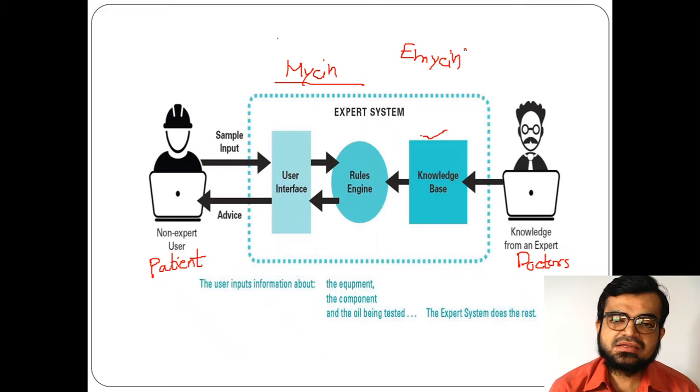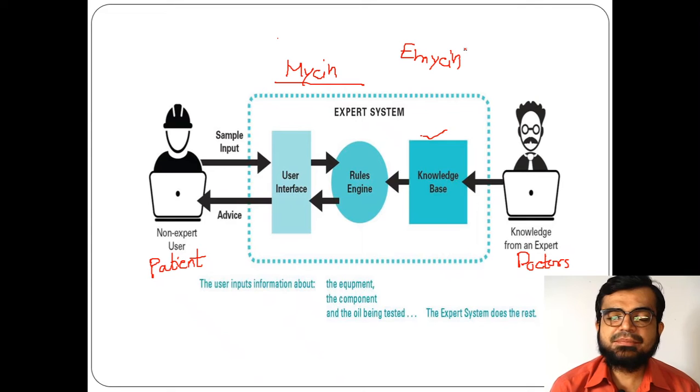So EMYCIN is a kind of template where you can put any kind of disease and any kind of information in it, so it acts like a shell.